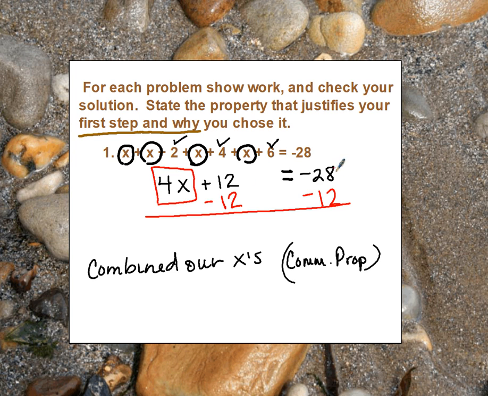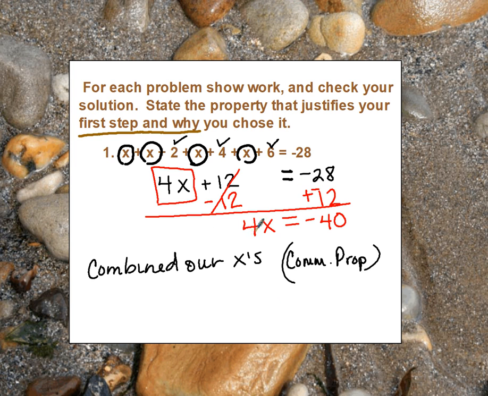So over here, we have a negative 28 and a negative 12. Remember that a minus 12 is the same thing as plus a negative 12. So we need to combine those. We're going to have a negative 40. Equal sign is still there. Positive 12 and negative 12 cancel, and all we have is a 4x.